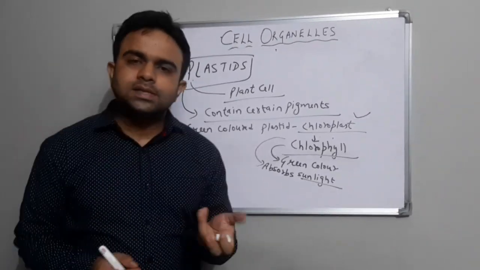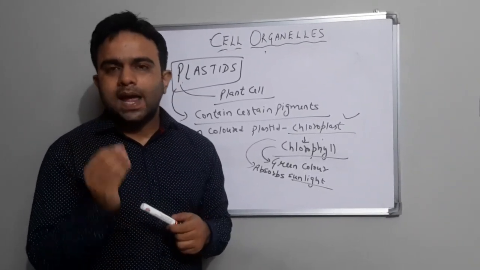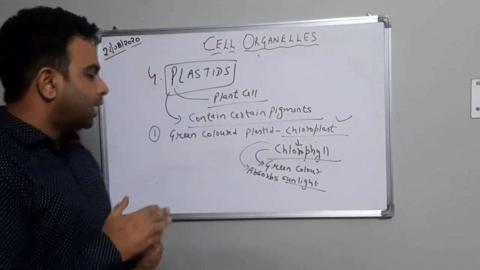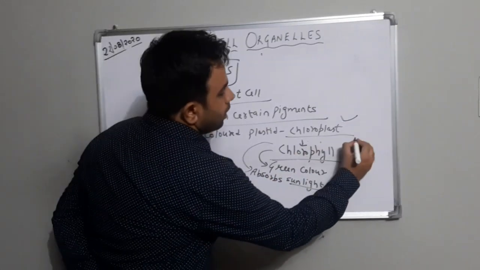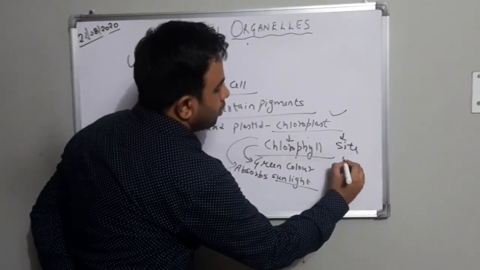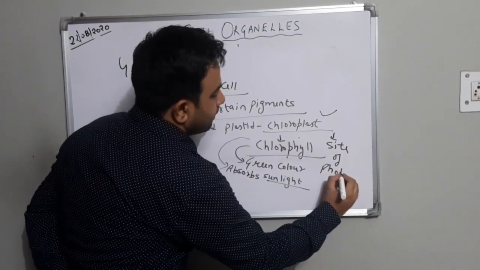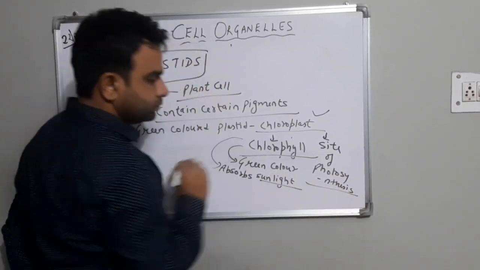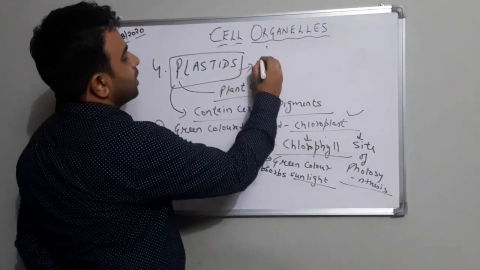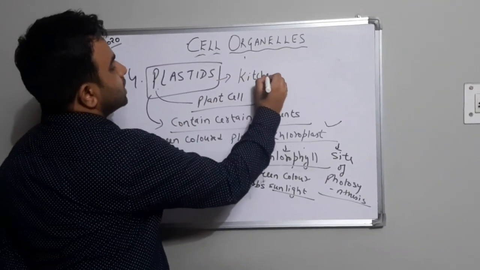What is photosynthesis? It is the process by which plants prepare their food in the presence of sunlight and chlorophyll. So chloroplast acts as a site of photosynthesis, and because of this reason, plastids are known as the kitchen of the cell.